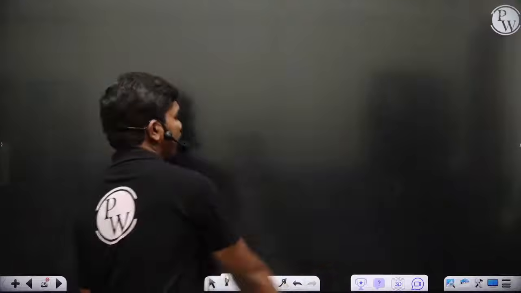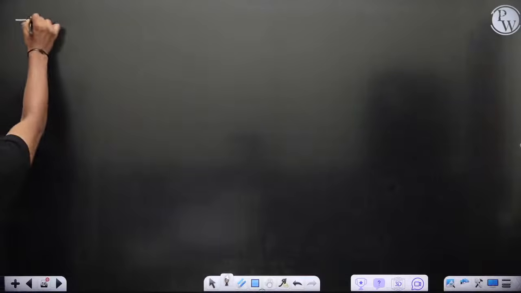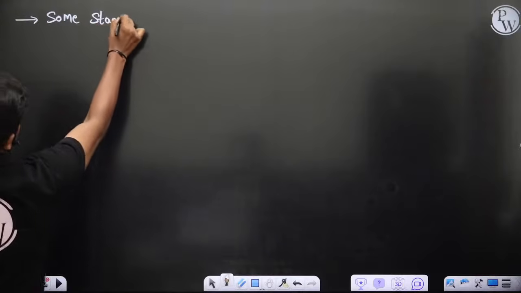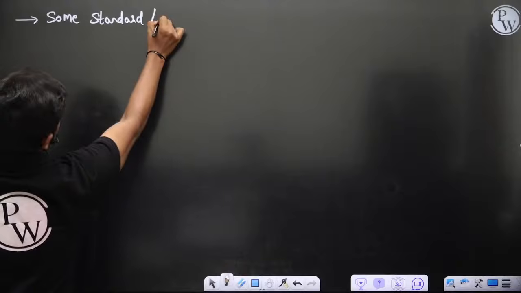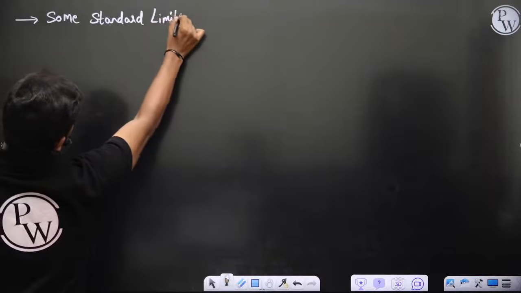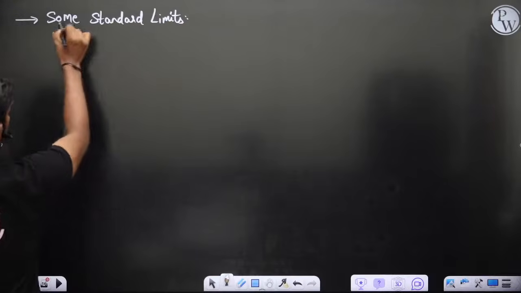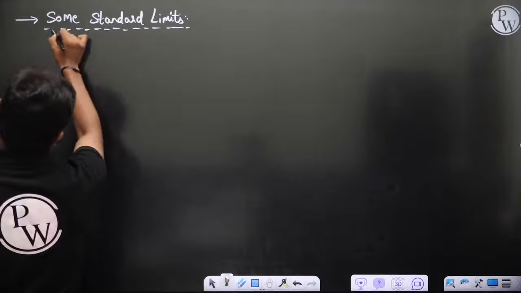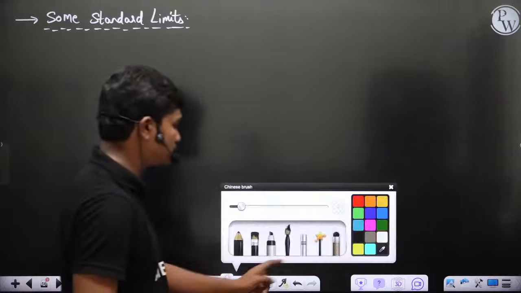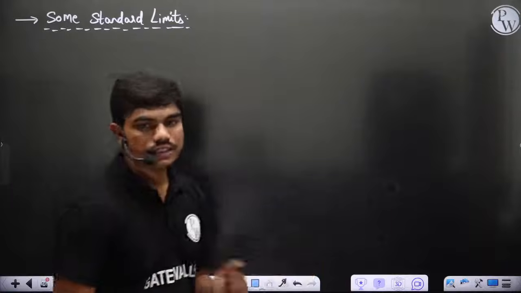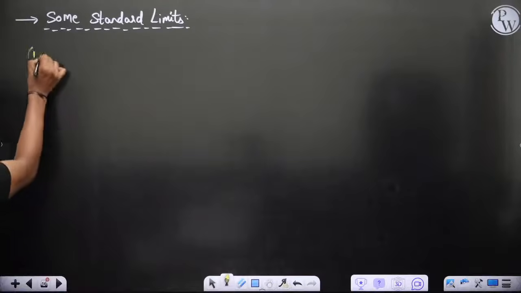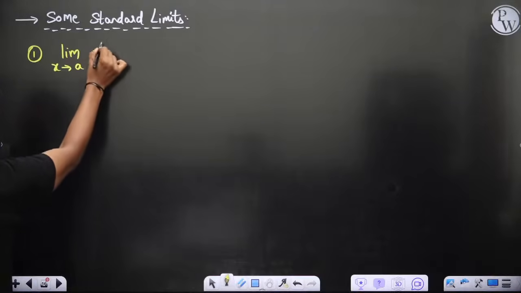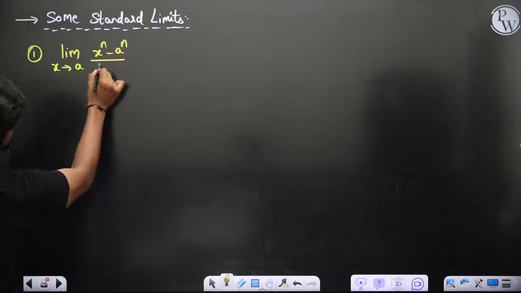Some standard limits which would help you. Let's see them. First, limit x tends to a, x to the power n minus a to the power n, divided by x minus a.